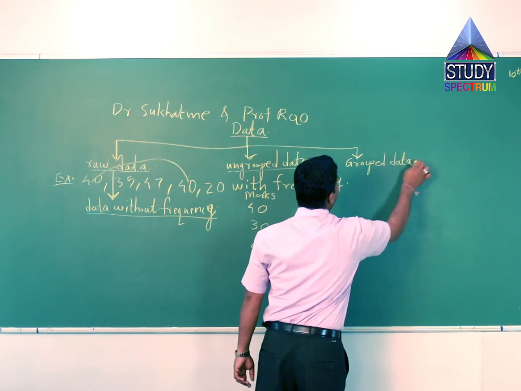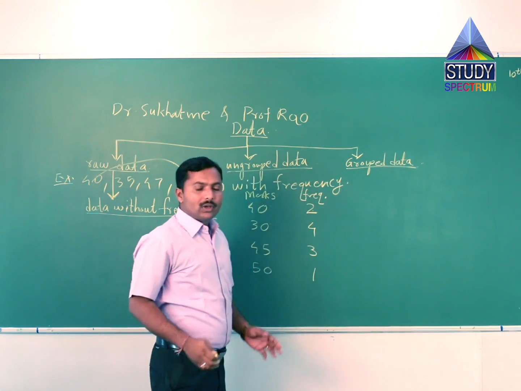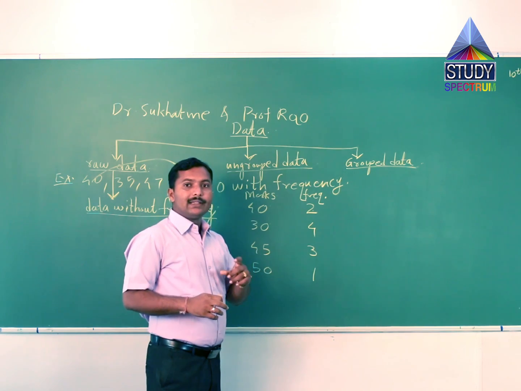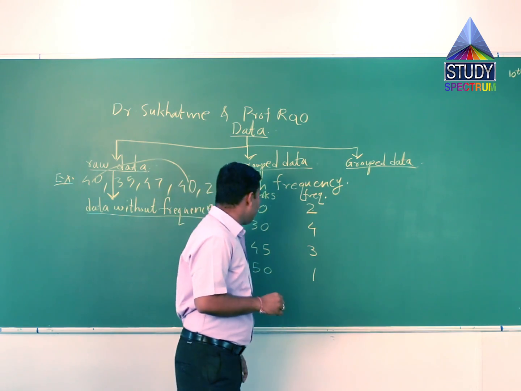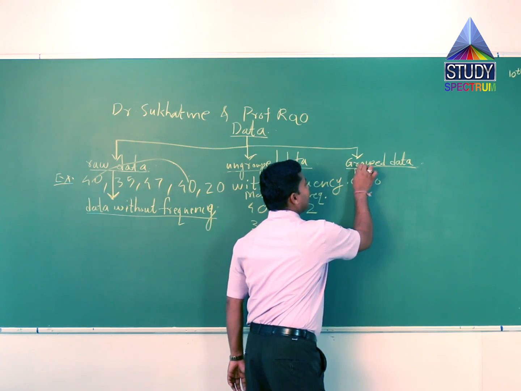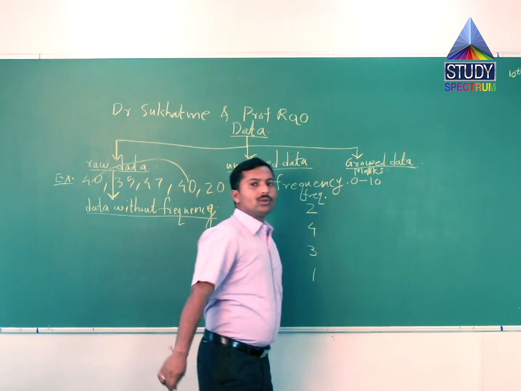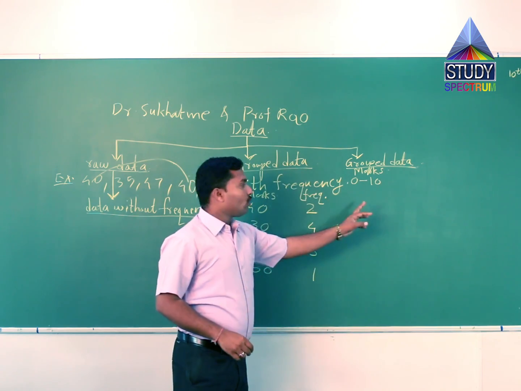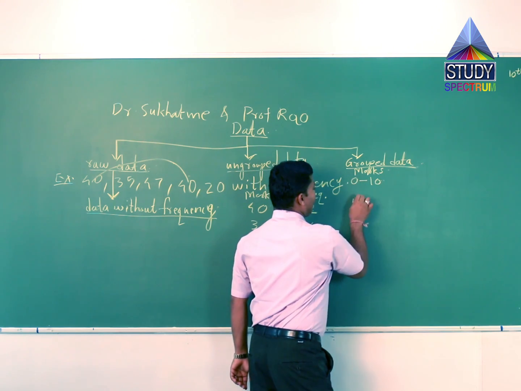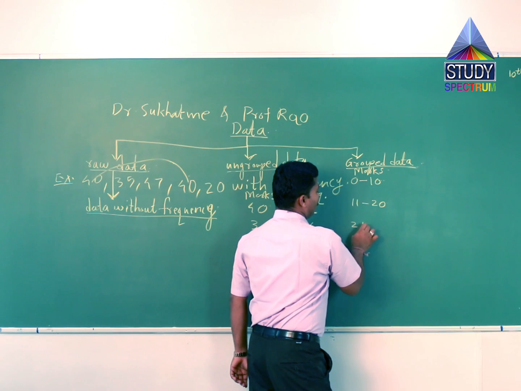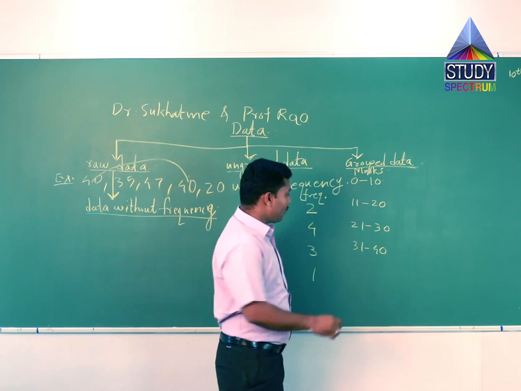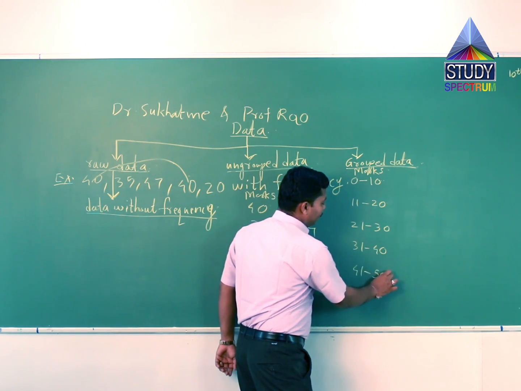Grouped data means grouping. We convert the data into intervals. Suppose we take the marks from 0 to 10, 11 to 20, 21 to 30, 31 to 40, and lastly 41 to 50.